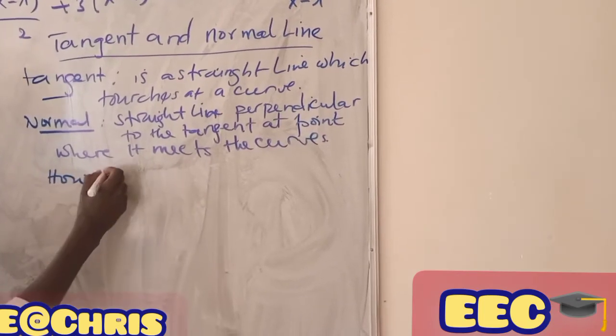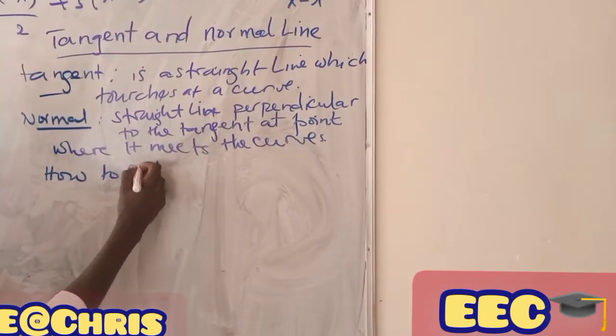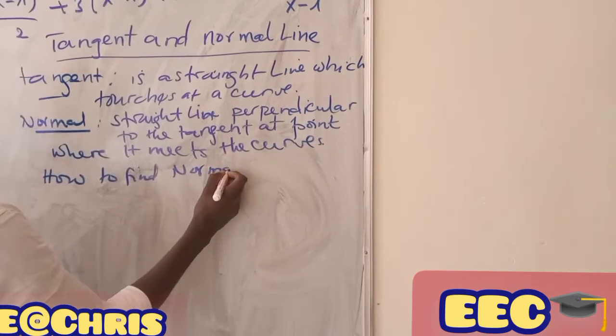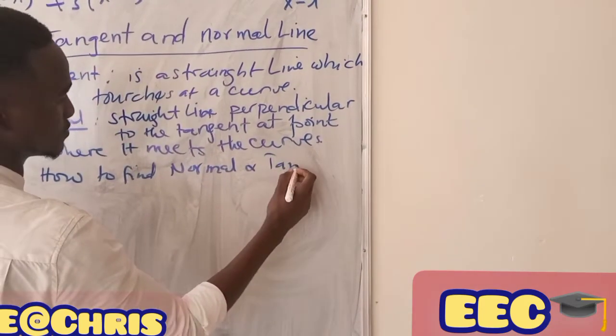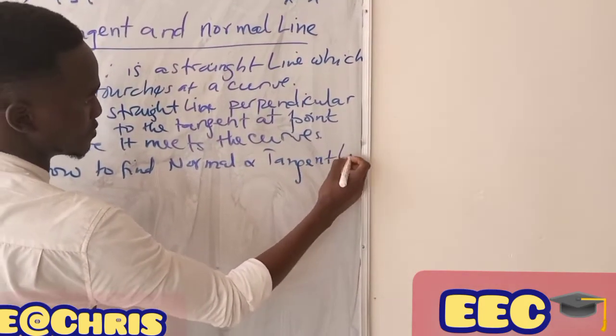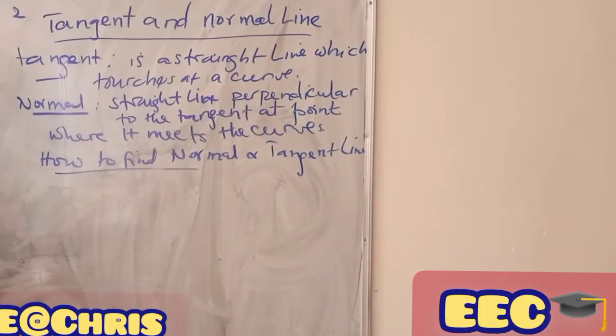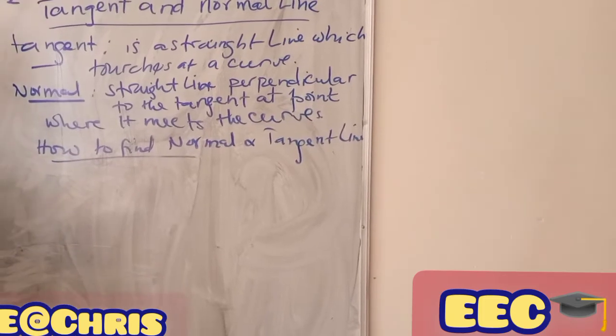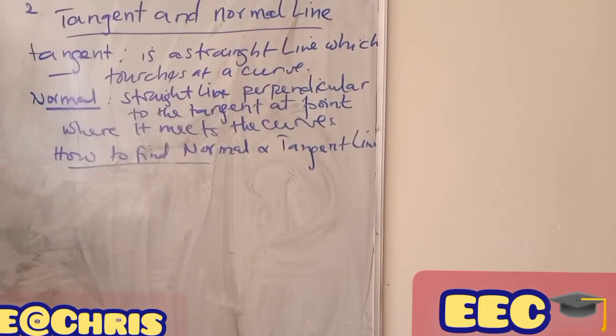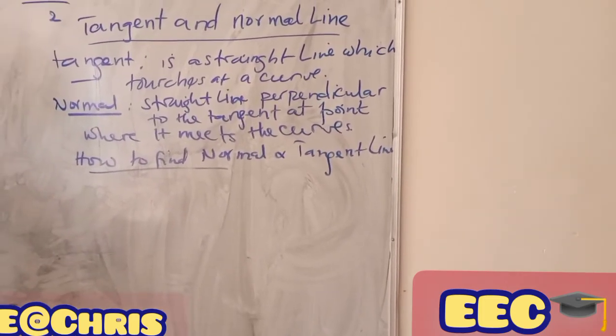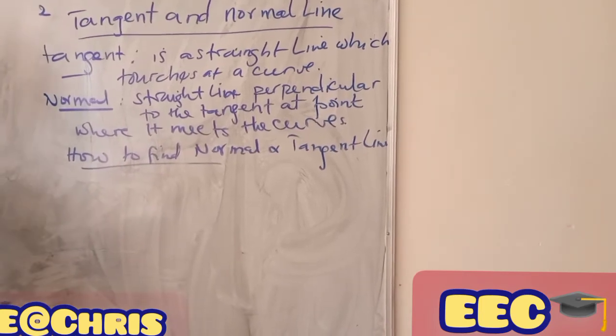How to find normal and tangent. In the process of finding tangent and normal, there are formulas provided that are used to calculate normal and tangent.